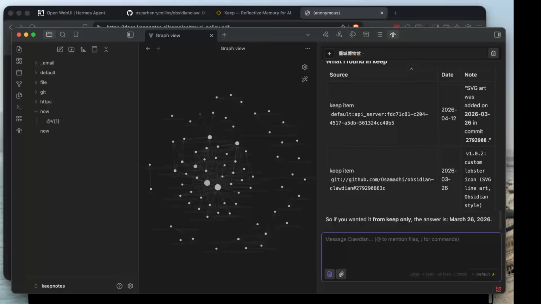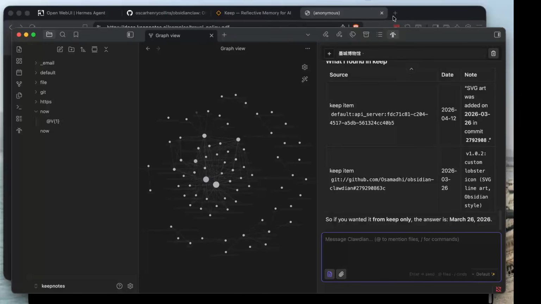So we have a memory system that my agent learns everything that I'm working with, not just the conversations that I'm having. It learns the artifacts that we're working on. And that is Hermes agent with Obsidian, with the keep memory system. And it's a whole lot of fun. I'll post a blog post with a little bit more detail of how this all works, and have fun.